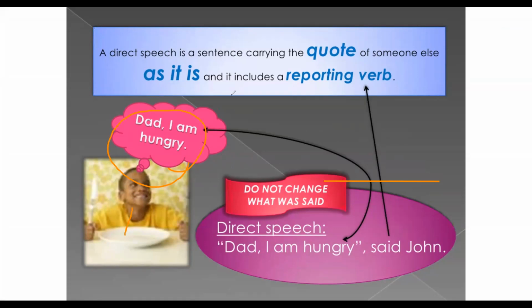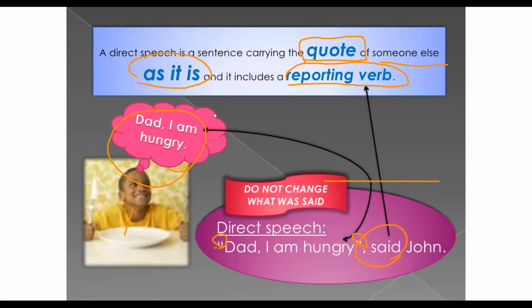I cannot change anything. A direct speech is a sentence carrying the exact words of someone else as it is, no changes, and it includes a reporting verb. What's the reporting verb? Said. And it has the speech marks. It starts with 66, ends with 99.